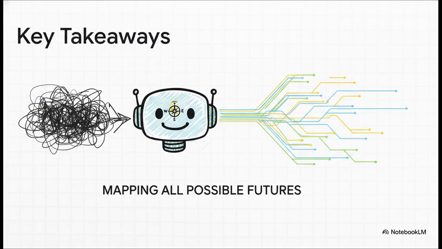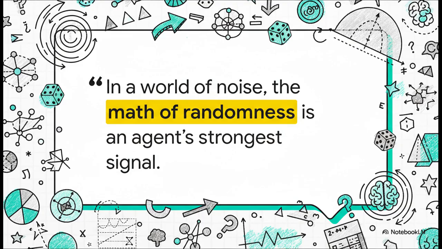So, to sum it all up, let's hit the key points. First, AI agents are navigators of uncertainty. They're not just following a fixed script. Second, their compass is the mathematics of stochastic processes, which lets them find that signal hidden deep inside the noise. And finally, their real power comes from mapping all possible futures, not just predicting one. Because when you really think about it, in a world that is so fundamentally uncertain and chaotic, having a precise understanding of that randomness, well, that's the most rational and powerful tool you could ever possibly have.